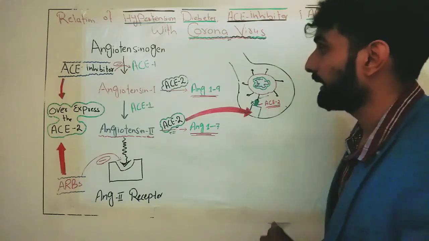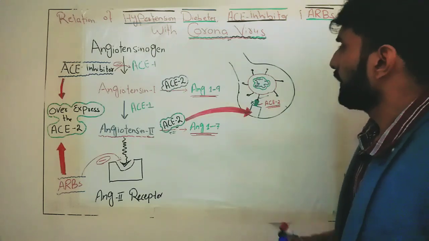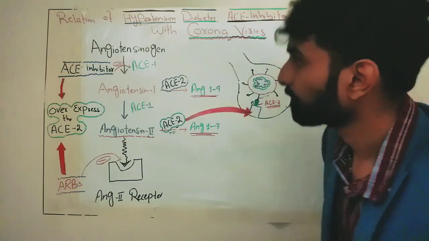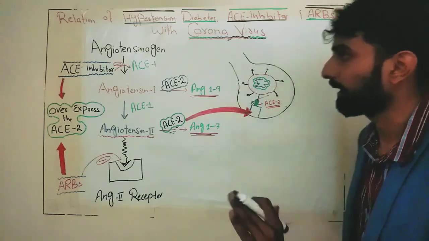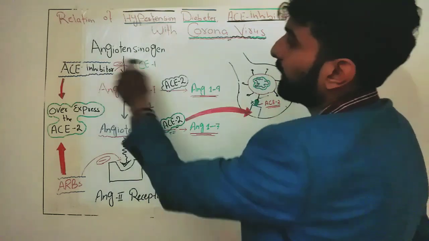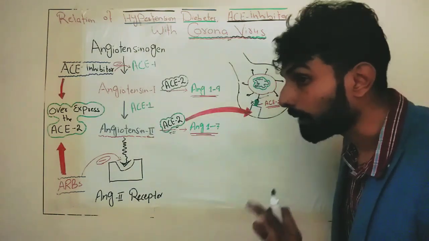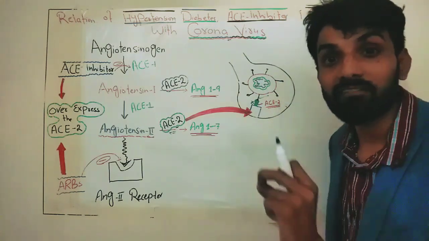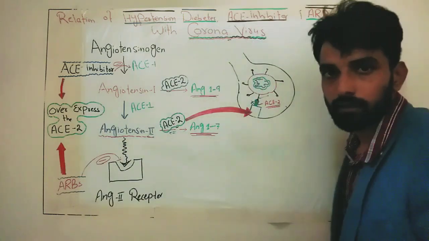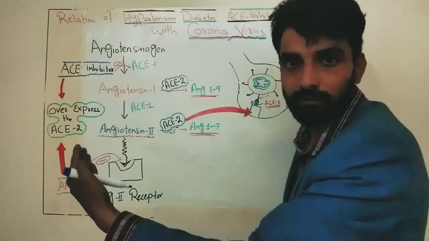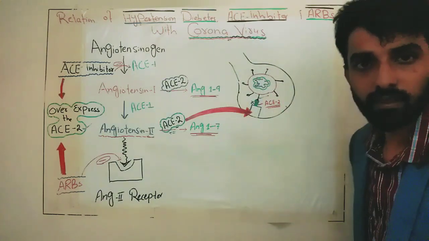This is one view, but it is not as simple. It is very complicated, so please stay with me. This is not possible. Why? Because we do not have any clear evidence that any drug that inhibits ACE1 will block ACE2. But we do have clear evidence that ACE inhibitors and ARBs overexpress the ACE2 enzyme.